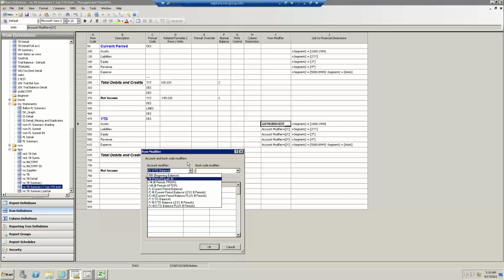Then the second type of filter is what's called a book code, because usually I have a column, like the column to the left would be actual, the column to the right being budget. I'm obviously not showing it, but I'm describing it. However, there might be instances, instead of showing actual and budget side by side in my column, that I might want to show it in my rows, actual and budget.